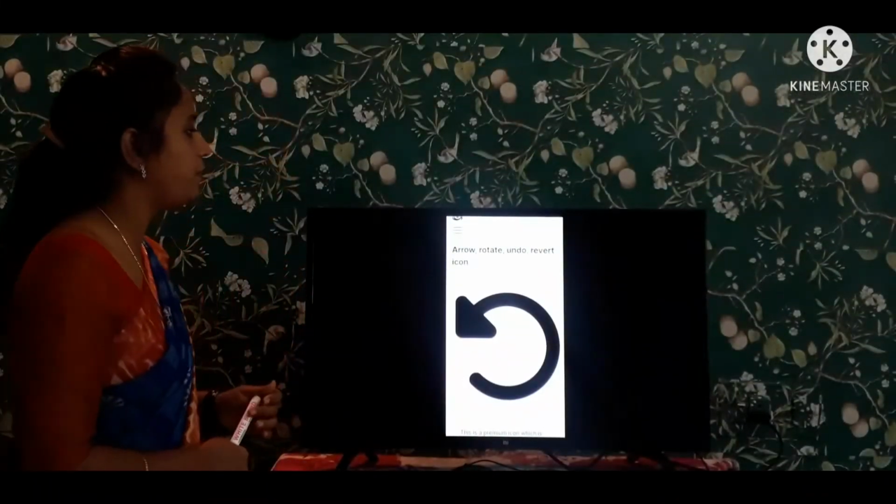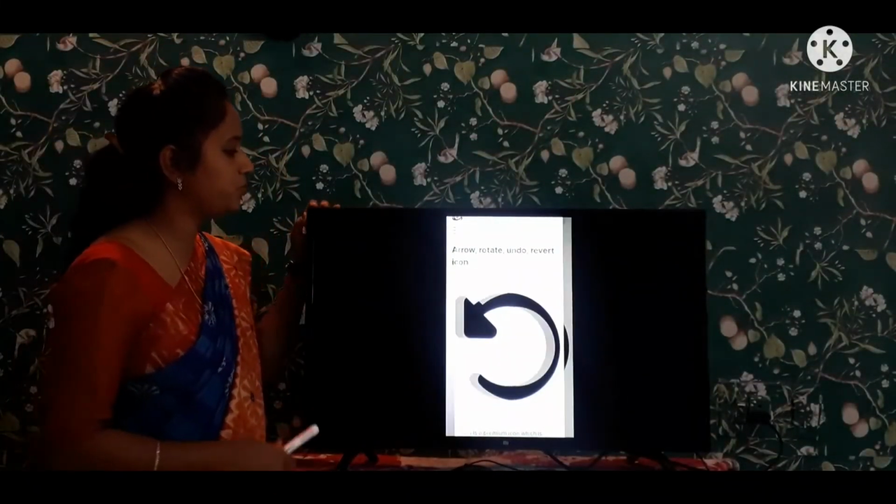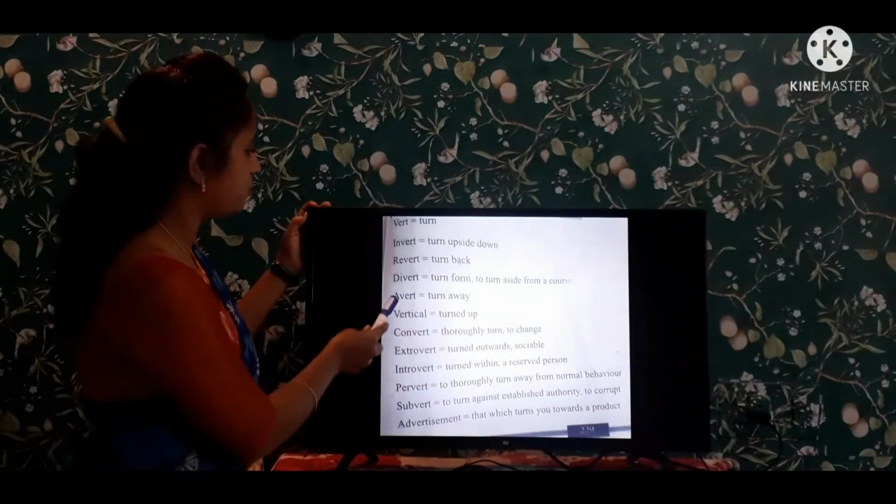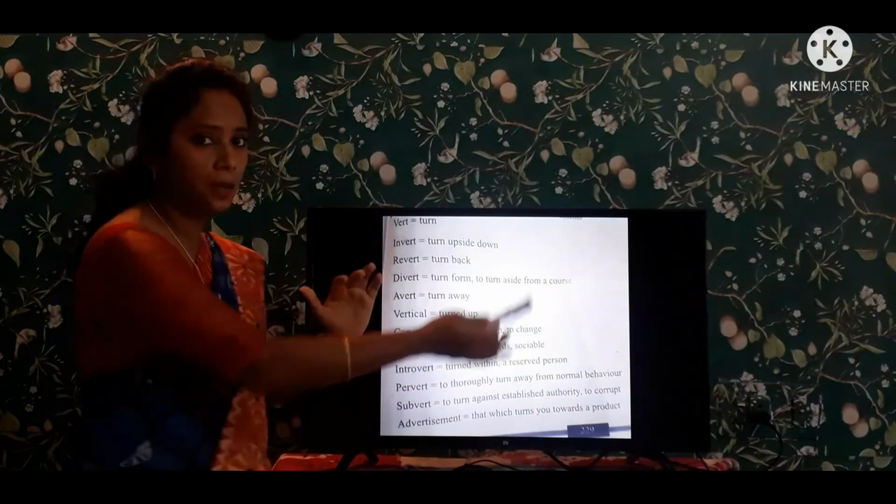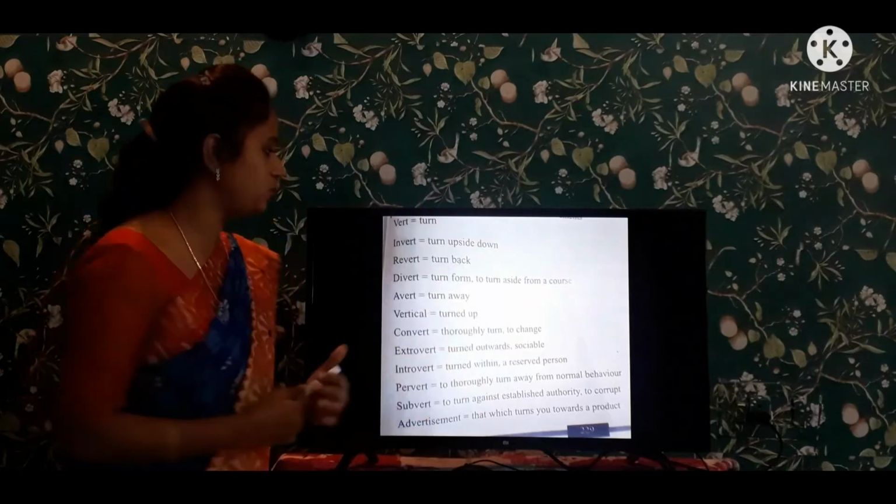Next one, coming to the next root word. After revert, it is turn back, coming again back. It is known as a revert.